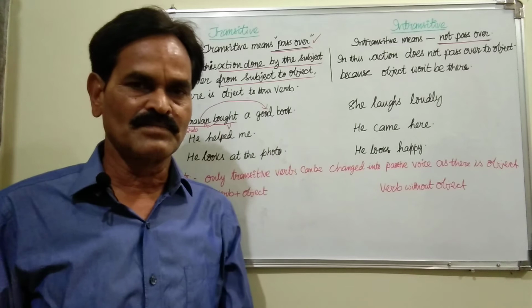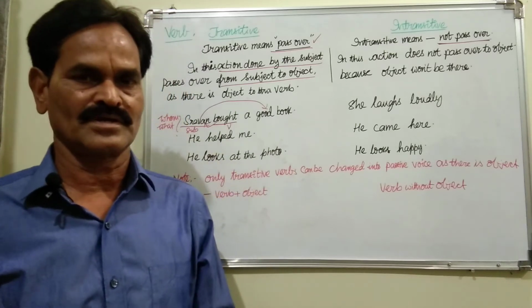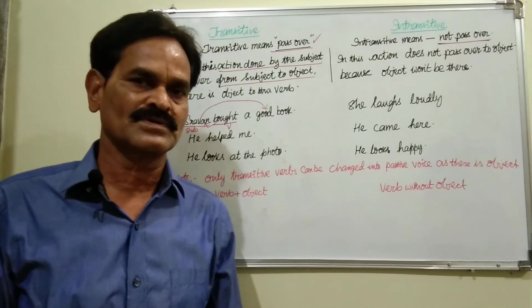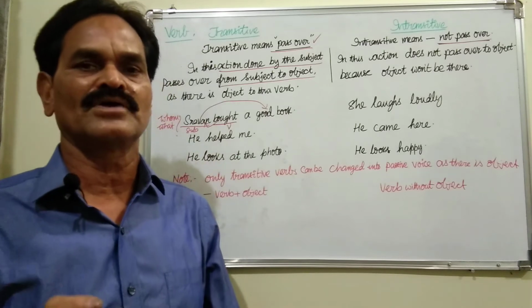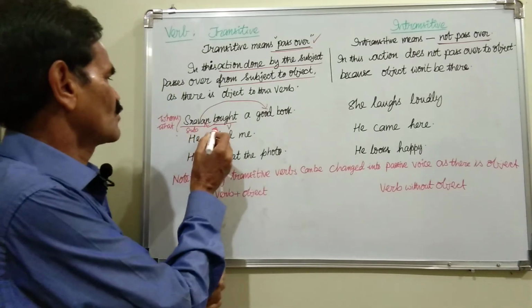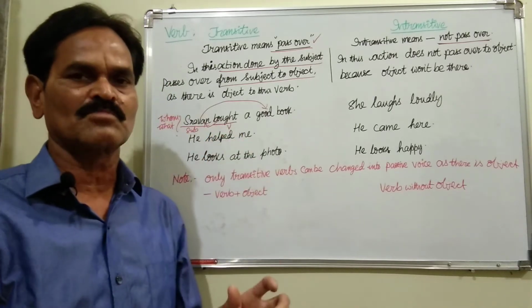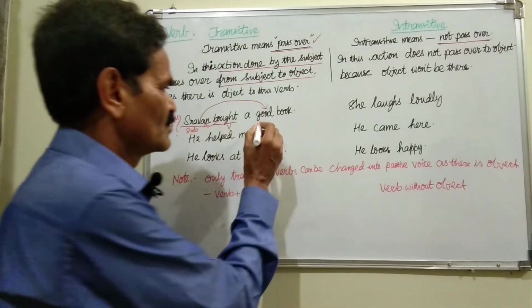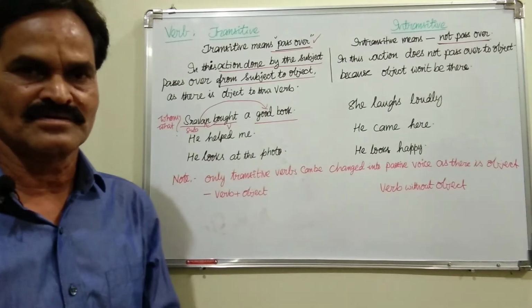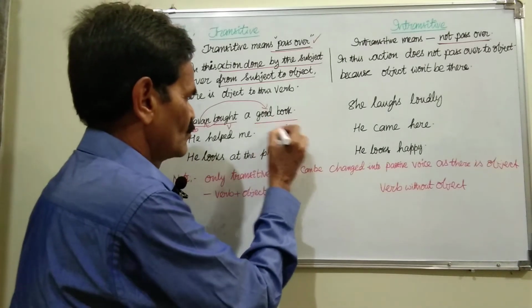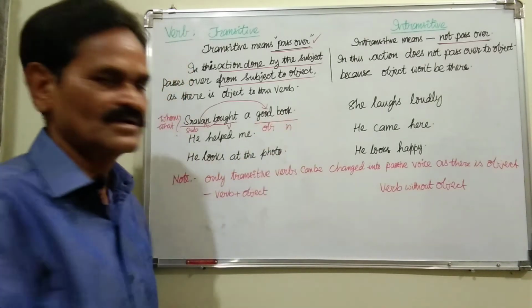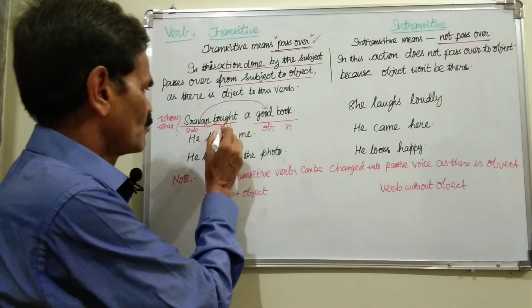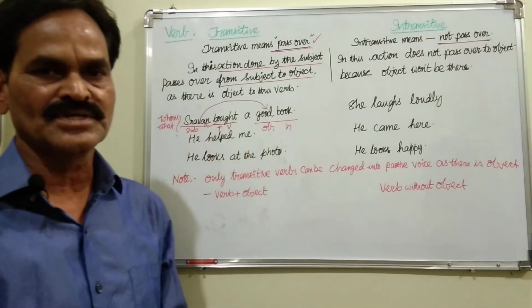Because an object will be a noun or pronoun only, a person or a thing. Now, whom Shravan bought? No answer. What Shravan bought? A book, a good book. So this is a noun used as an object. So it is actually a transitive verb.